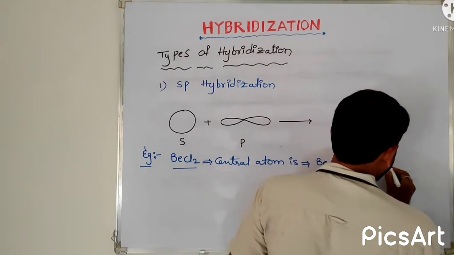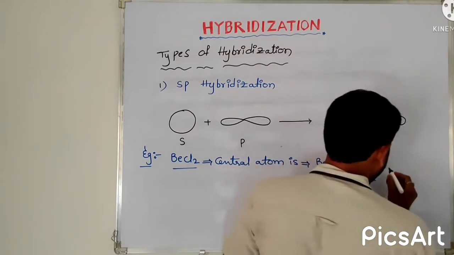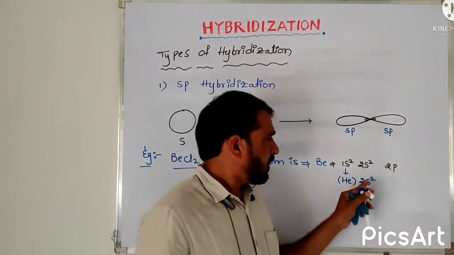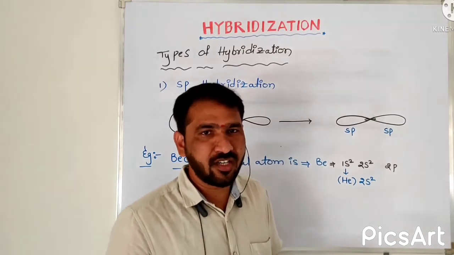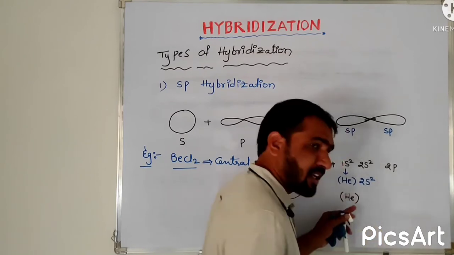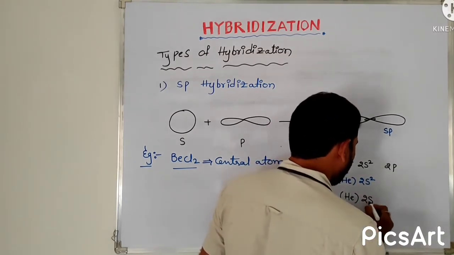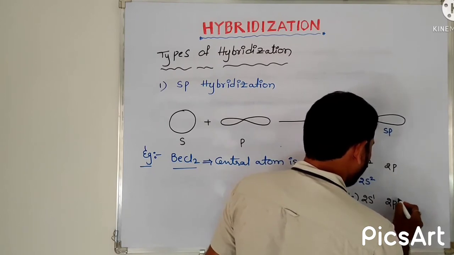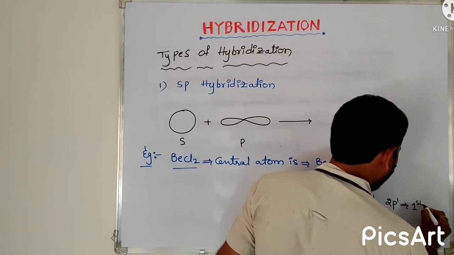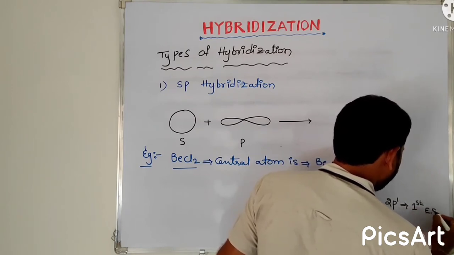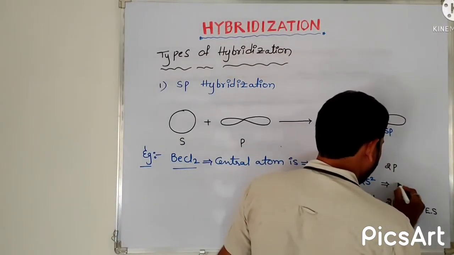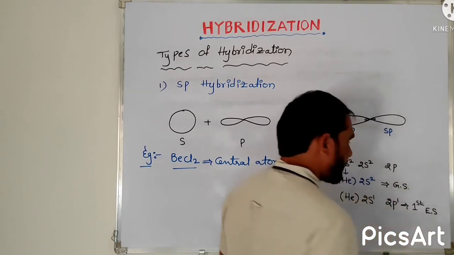Then the 2p orbital is also there, that is empty. And for the first excited state, the electronic configuration of beryllium is helium 2s1, 2p1. So this is the first excited state electronic configuration, and the earlier one is the ground state electronic configuration.